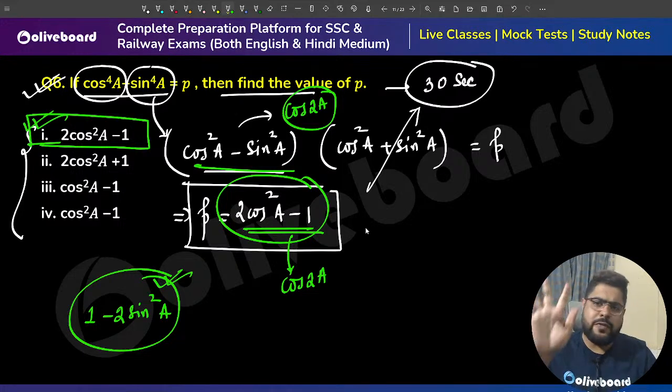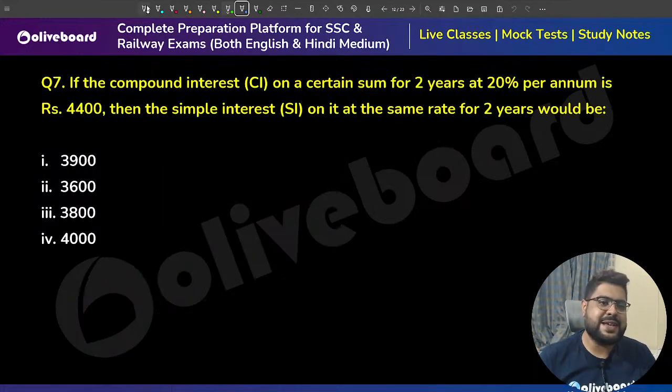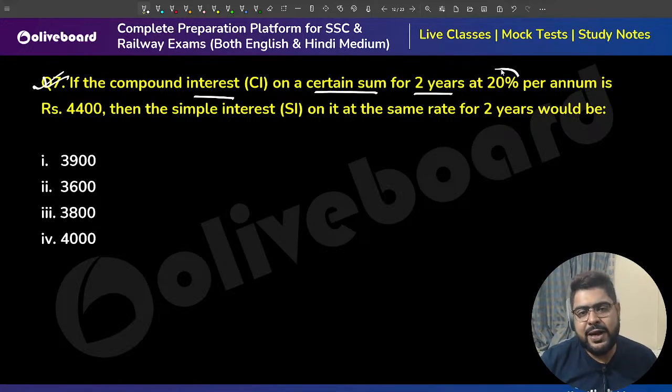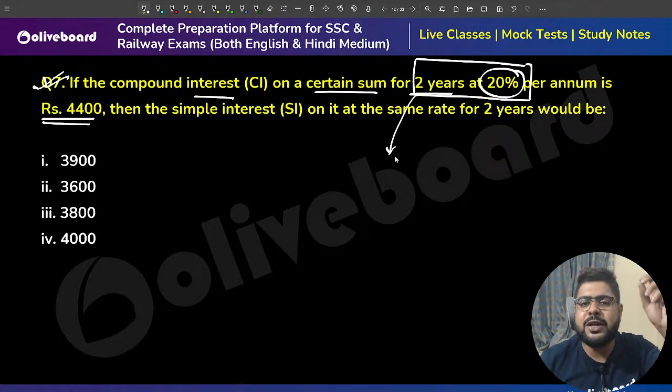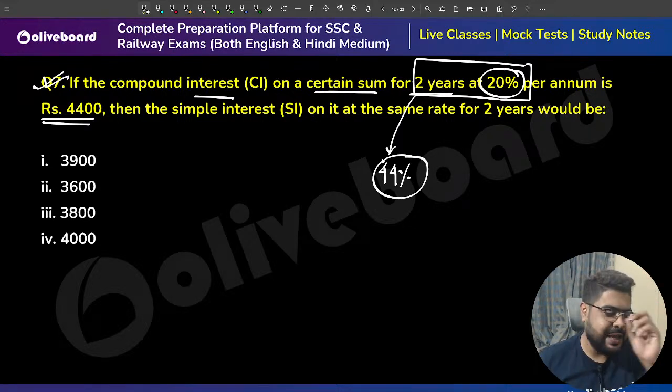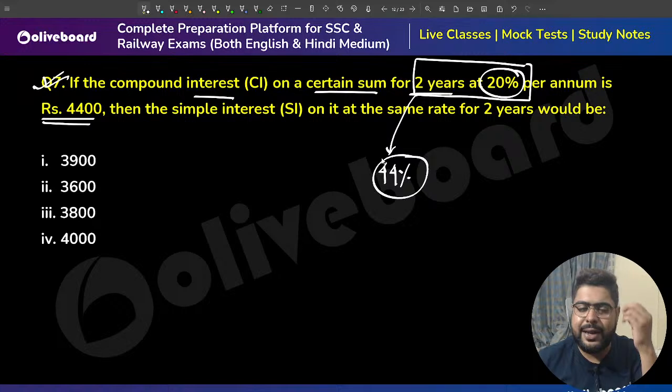Perfect. Next one. If the compound interest on a certain sum for 2 years at 20% is 4400. If you are an advanced student, you should remember that 2 years at 20% means 44% only. If you put it in the CI formula, you will always get 44%.